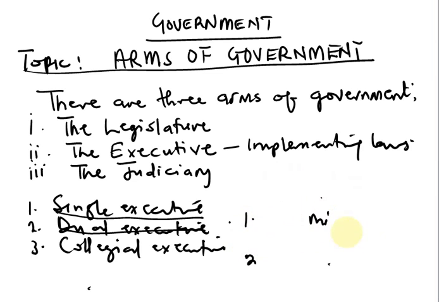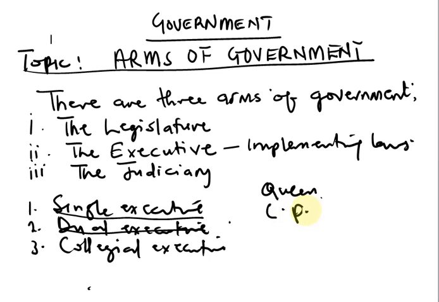So in a dual executive system, there are two heads. The first one is the head of state, who is the ceremonial head. And I told you, in Britain, the ceremonial head is the Queen. When Nigeria practiced it, the ceremonial head was what? The ceremonial president. Now, the second person is called head of government.